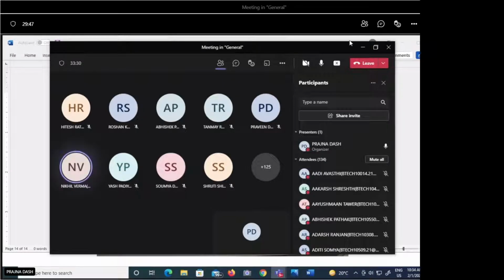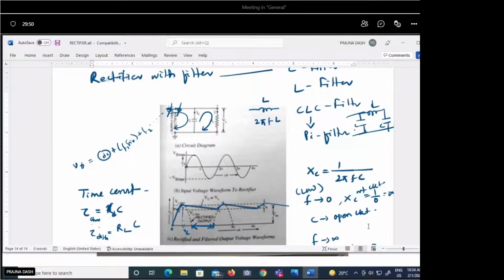Ma'am, can we change the frequency using a voltage regulator? No. I am saying that when we are taking the input signal, we can take the signal frequency. You can generate a signal as per your requirement. You will generate the signal, na? Yes, ma'am.